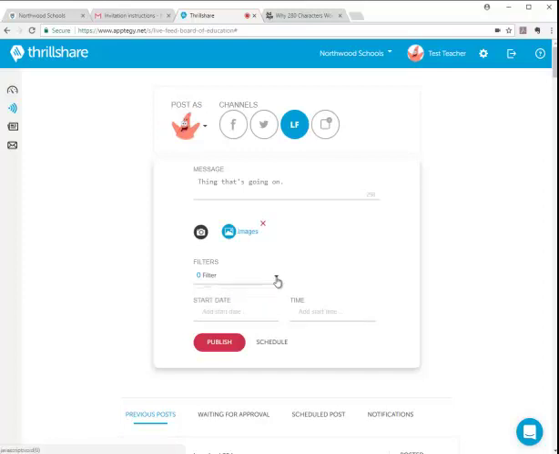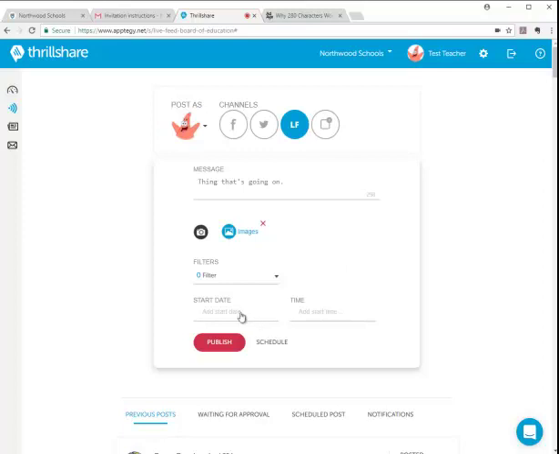Don't worry about filtering right now. Filtering allows you to select whether or not students or staff can see it. I don't know that it actually hides it. It just allows people to turn off things for staff versus seeing a whole list of things that include stuff for students. Don't worry about filtering right now. It's just not that important.